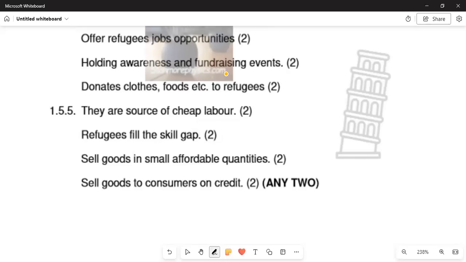Number two, refugees fill the skill gap. Some others know what is expected of them to do. They've got expertise in skill, and they sell goods in small, affordable quantities. And lastly, they sell goods to consumers on credit.